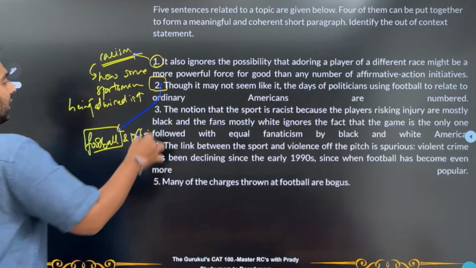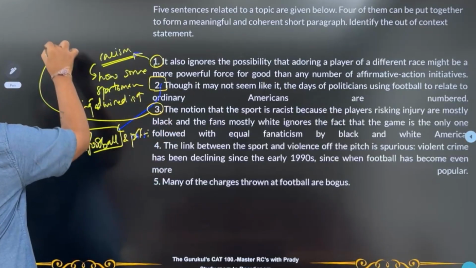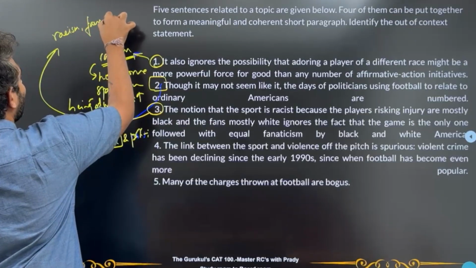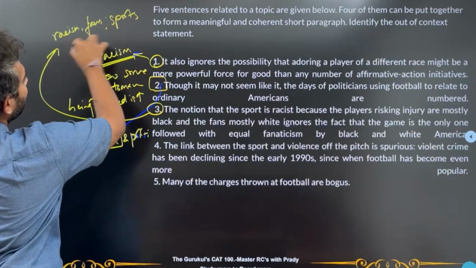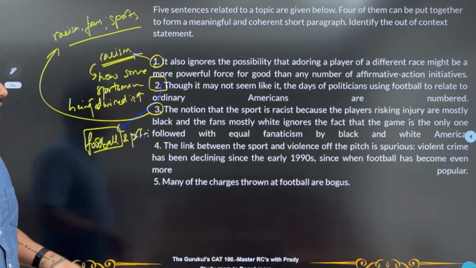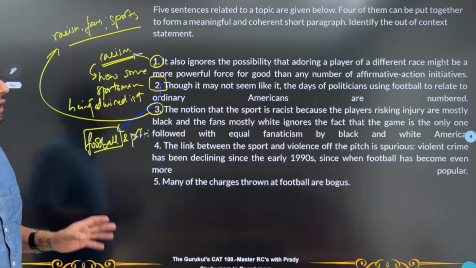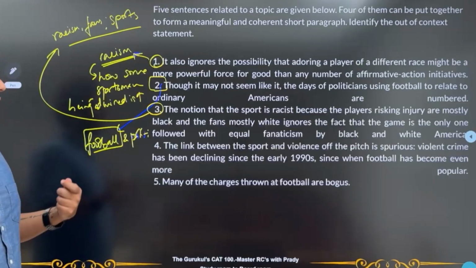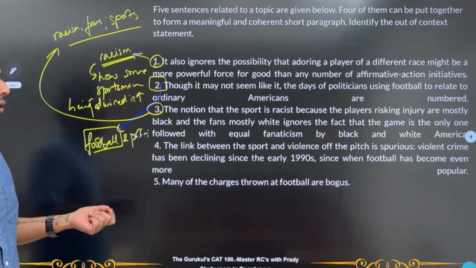Now again, this third option also talks to me about racism and fans, especially in sports. Okay. Fourth one: the link between the sport and violence off pitch is spurious. Violent crime has been declining since the early 1990s, since when football has become even more popular.